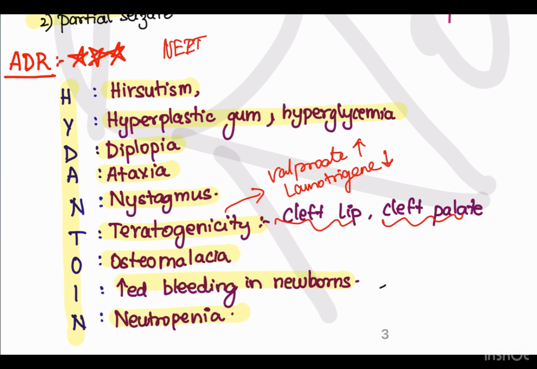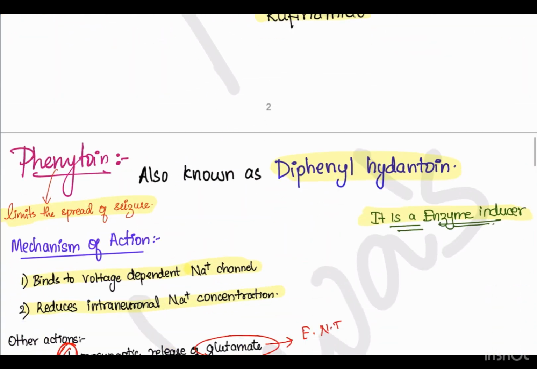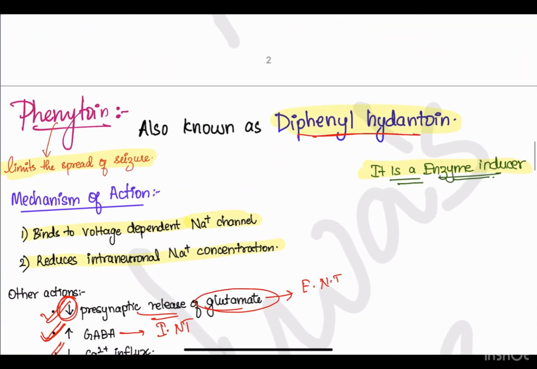And now here, amongst all the anti-epileptic drugs, valproate is highly teratogenic and lamotrigine is the least teratogenic drug. To prevent osteomalacia, vitamin D can be given to the child. And to decrease the bleeding in newborns, vitamin K injection is given immediately after birth. So let us summarize. Phenytoin is also known as diphenylhydantoin.